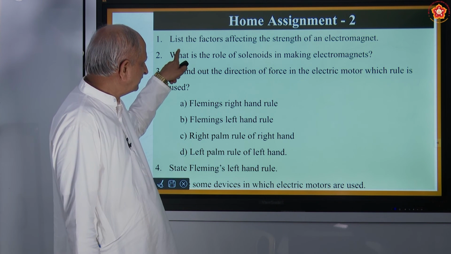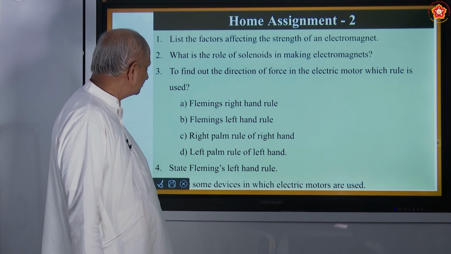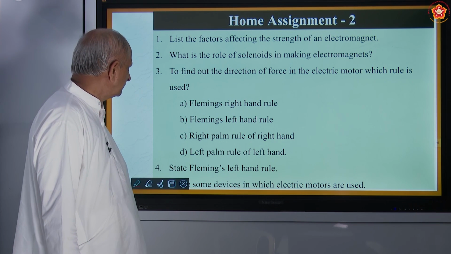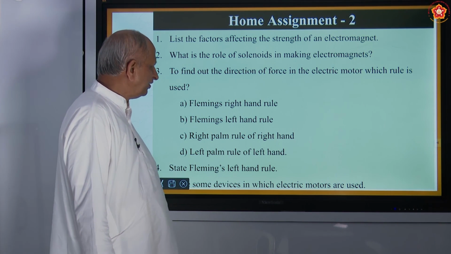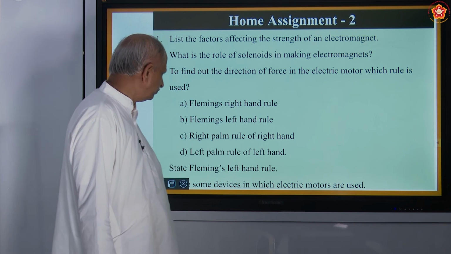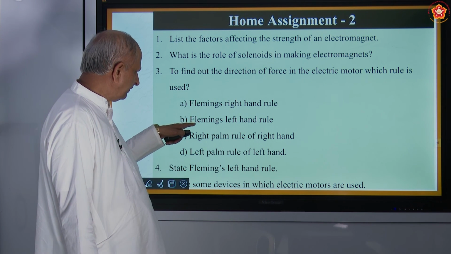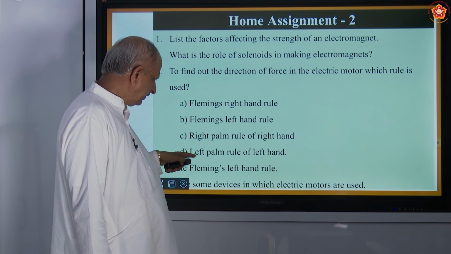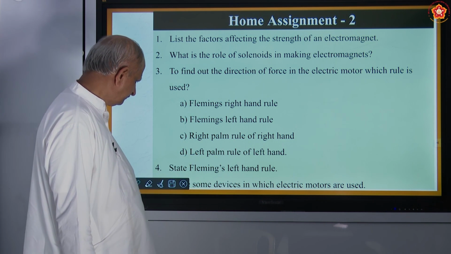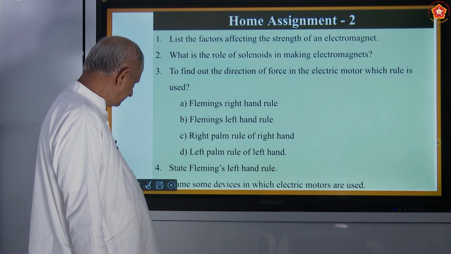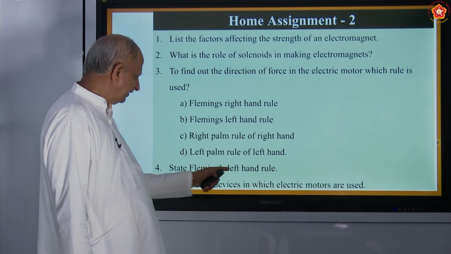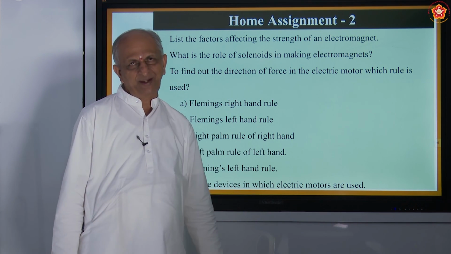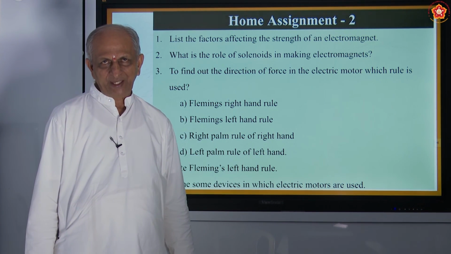List the factors affecting the strength of an electromagnet. Second question, what is the role of solenoids in making electromagnets? Third, to find out the direction of force in the electric motor, which rule is used? Fleming's right hand rule, Fleming's left hand rule, right palm rule of right hand, or left palm rule of left hand? And fourth question, state Fleming's left hand rule. Name some devices in which electric motors are used. Okay, come prepared. Thank you.